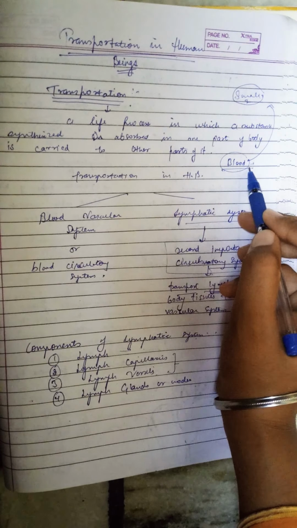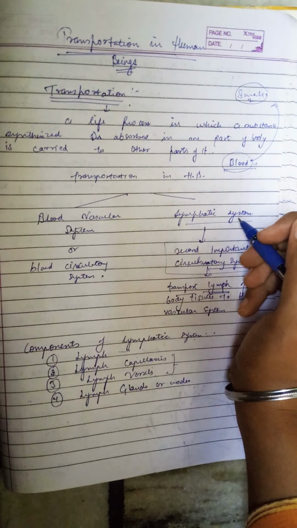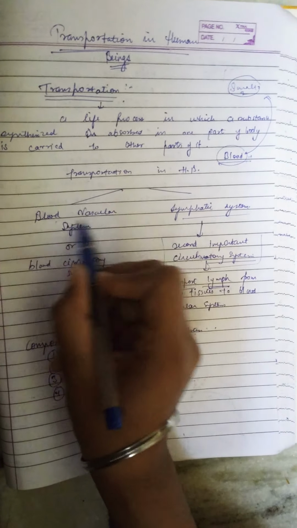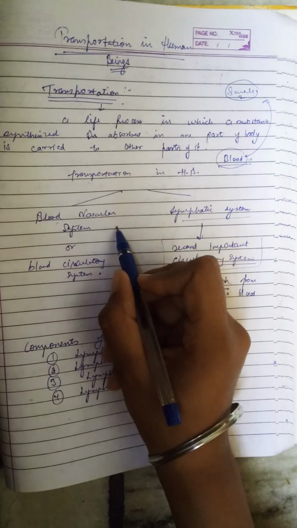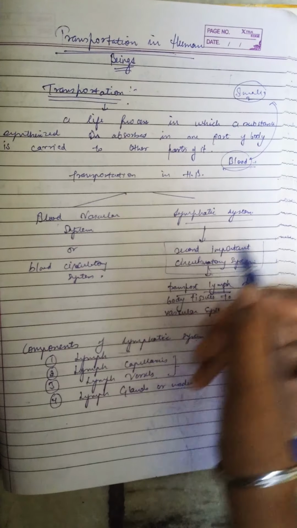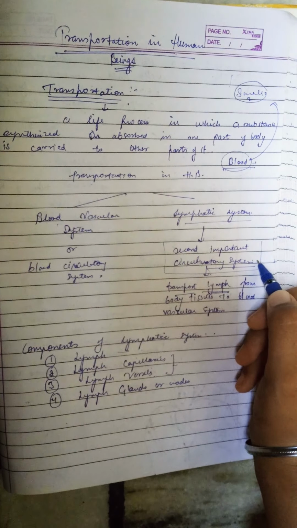In animals, there are different types of transporting medium, but here we will talk about human beings. In human beings, there are two types of transportation system. First is blood vascular system and second is lymphatic system. Blood vascular system is also known as blood circulatory system. And lymphatic system is the second important circulatory system.